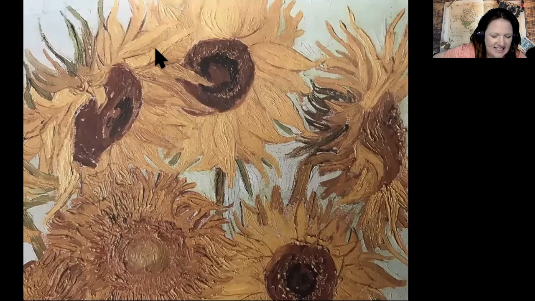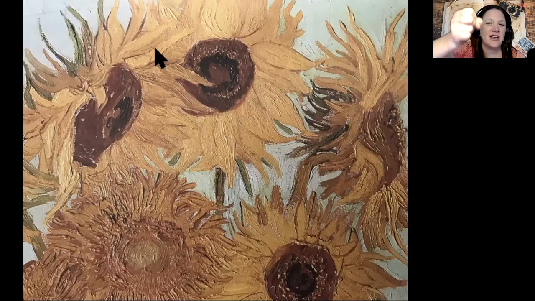Now, this is a detail from one of my favorite paintings called Sunflowers. Whenever you go to an art museum, if there's any Van Gogh paintings, you need to make sure you see Van Gogh. But in London, England is where I have seen Sunflowers. And anytime I would visit there, the very first place I went, I would have to go see Sunflowers. Because when you would look at them, the painting was so thick that it would be like they were 3D. You could almost just reach in and pull out a handful of sunflowers. They were just beautiful to look at. Pictures do not do them justice at all.